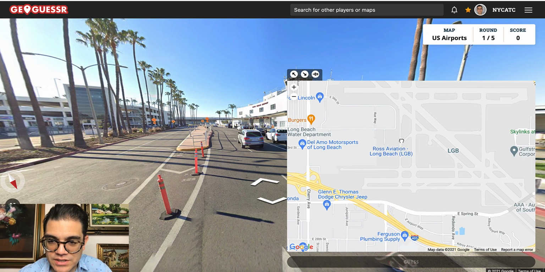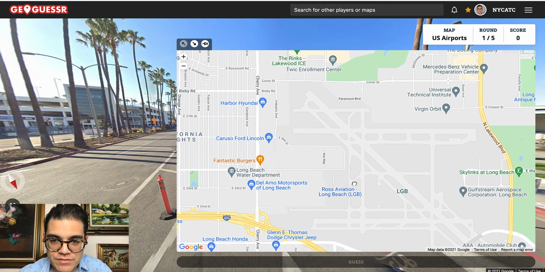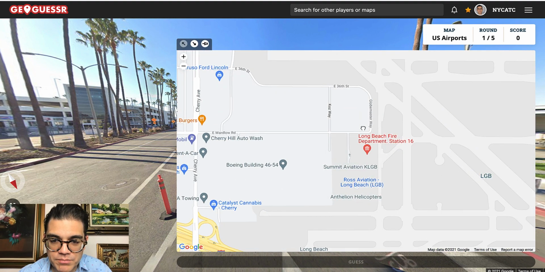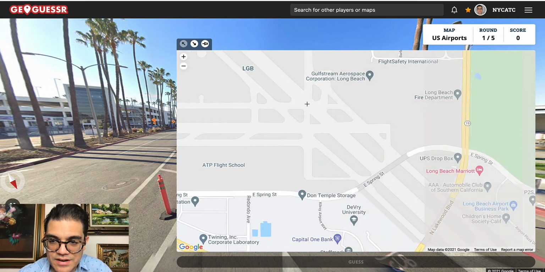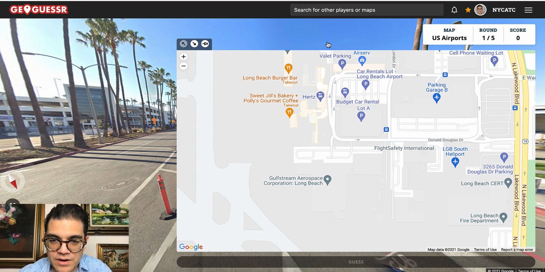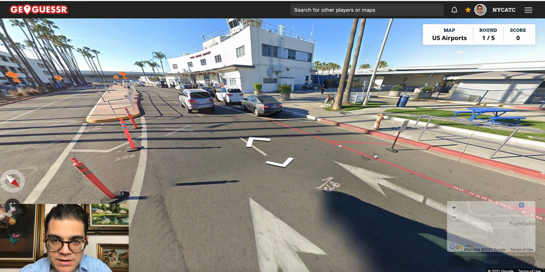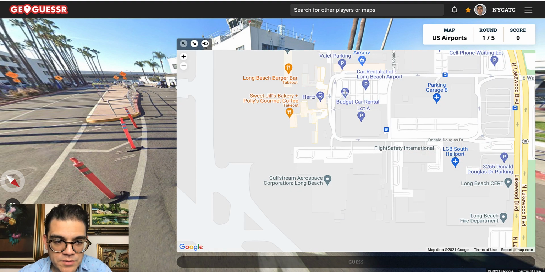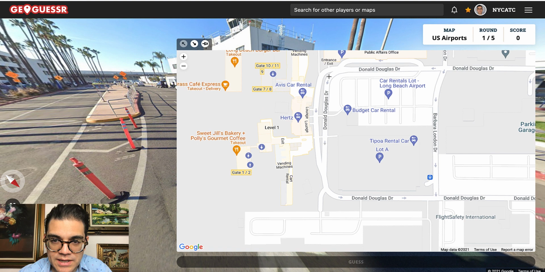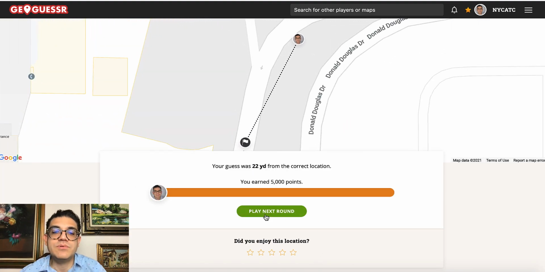I've actually driven around Long Beach Airport, but I've never been to the airport itself. So this part is the challenge here. Here we go. It's generally going to be where the rental car facilities are. And is there a bend there? Yep, there's the bend. It goes around the bend right up to the terminal building, which should be right around here on the inner road. Click on guess. 22 yards away, 5,000 points, easy.